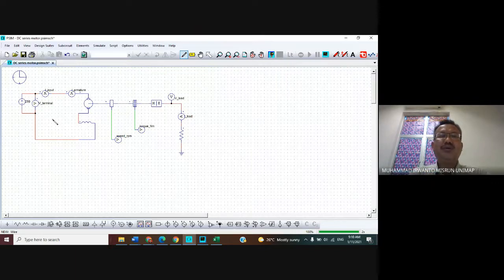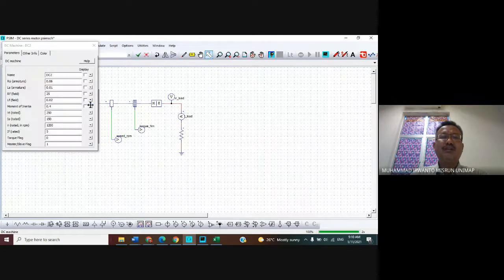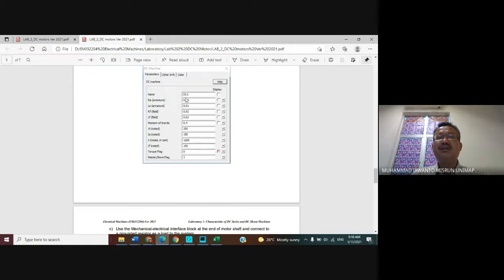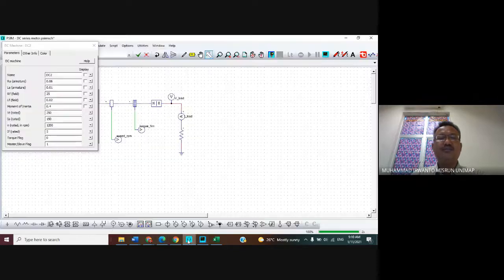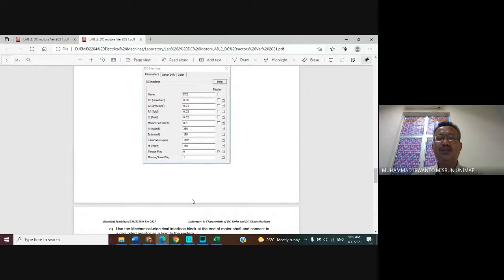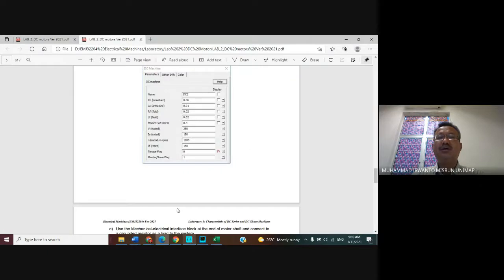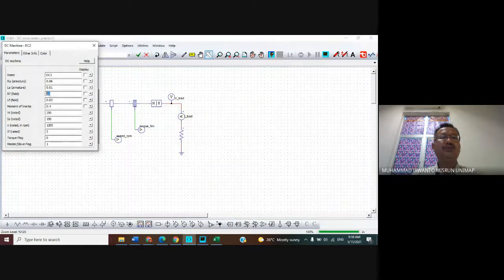Now we want to change the parameter values of the DC series motor. Okay, double click here and then follow this table. RA is 0.06. LA 0.01, okay. RF 0.02.